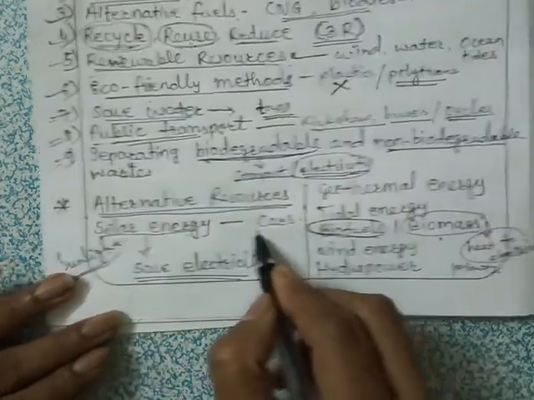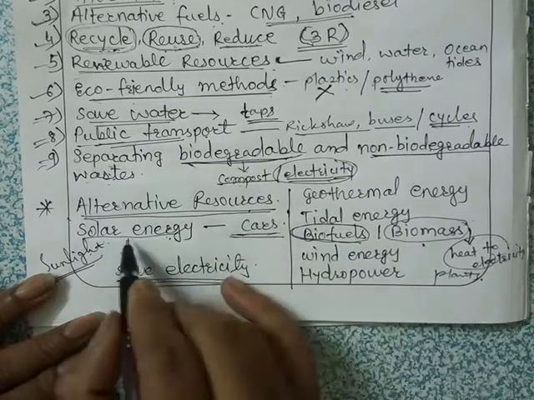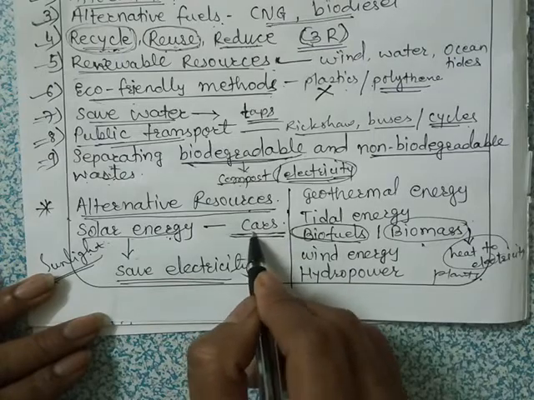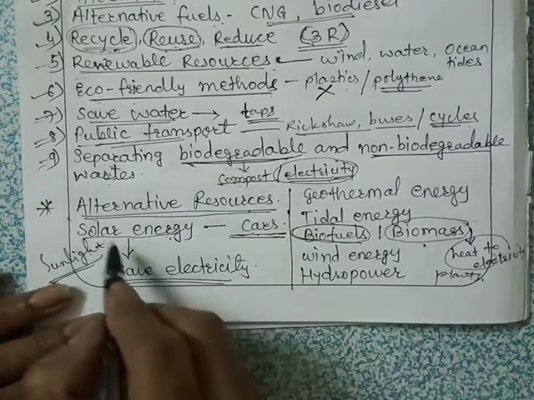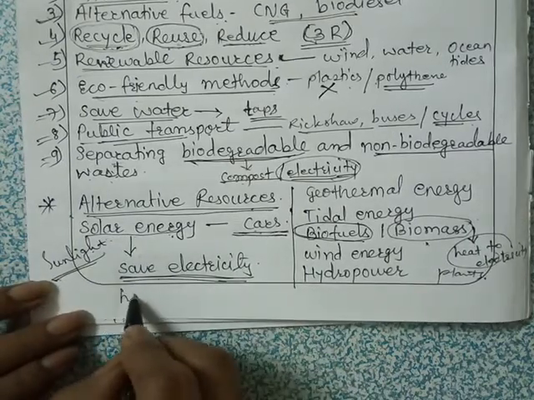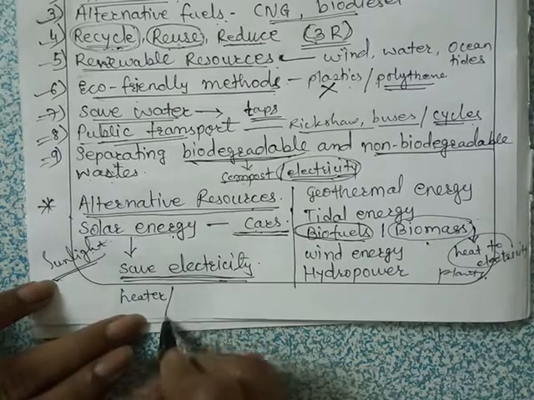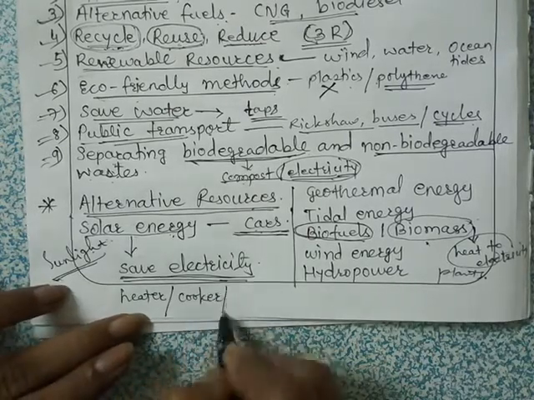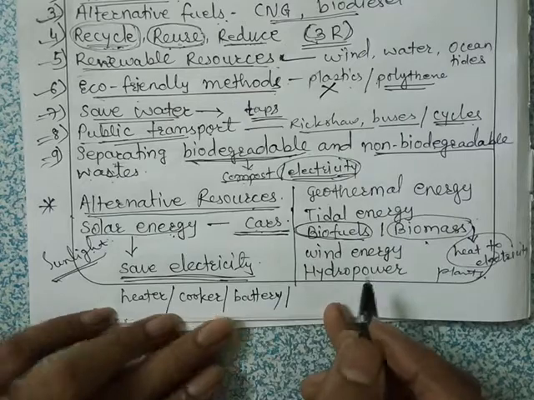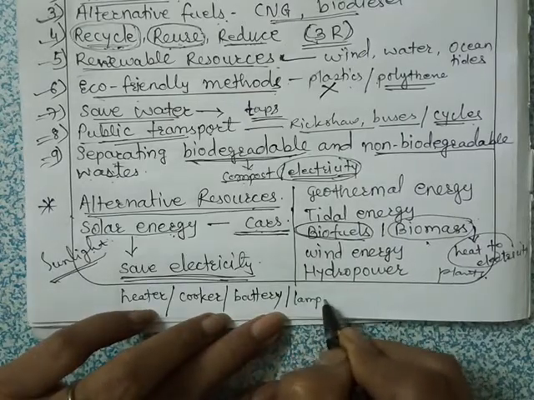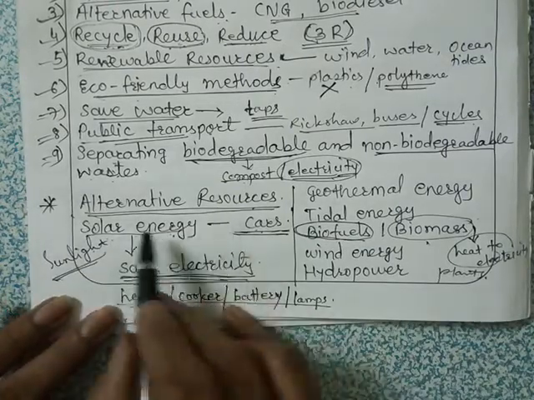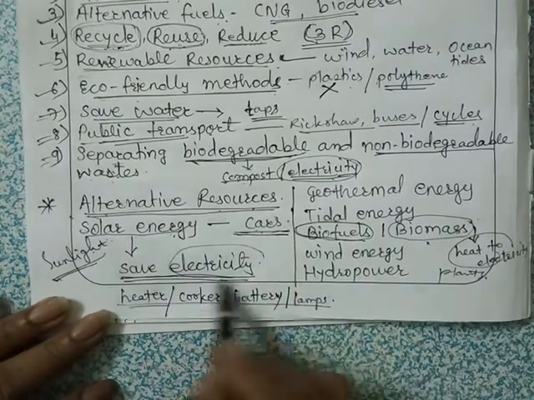Solar energy is used to run the cars also. In Japan there are cars that run on the solar energy. Okay, thus we can save the fuel, that is petrol and diesel. So solar energy saves electricity also. How? So we can use solar heaters to heat the water. Also we can use solar cookers for cooking, and we can use solar batteries, and you can use solar lamps. By using these appliances we can have an alternative resource in place of electricity.